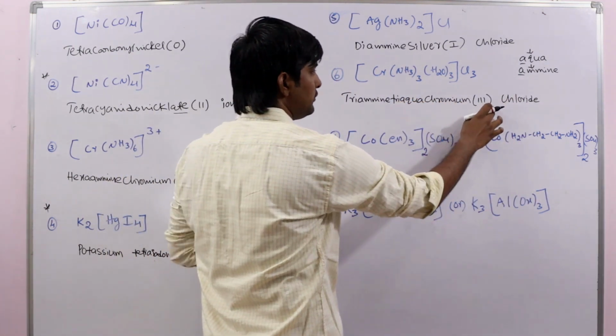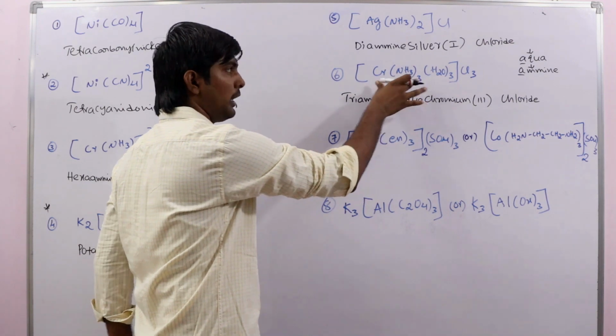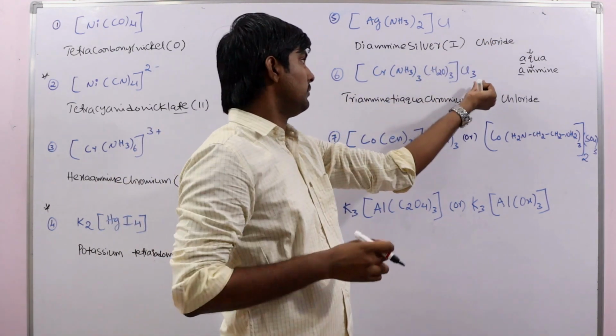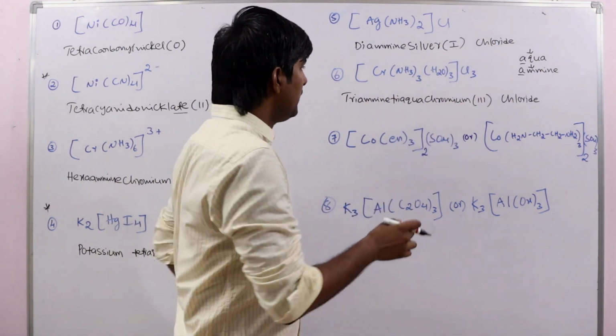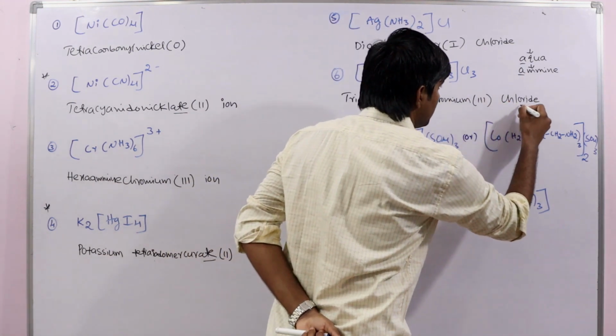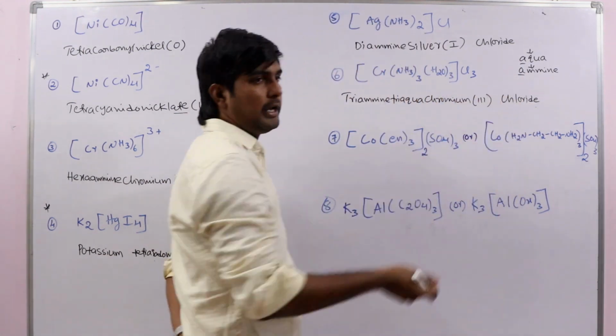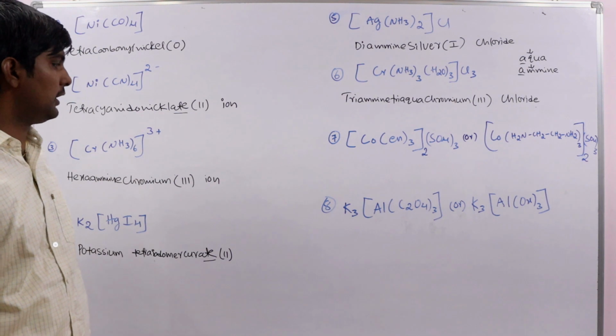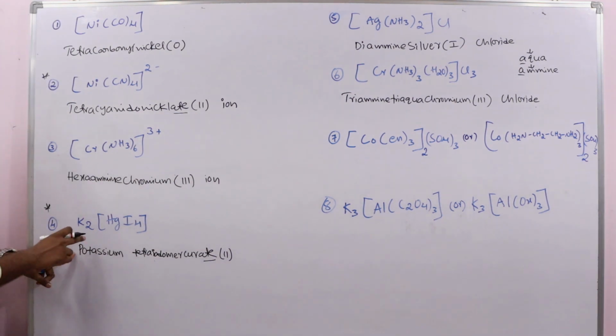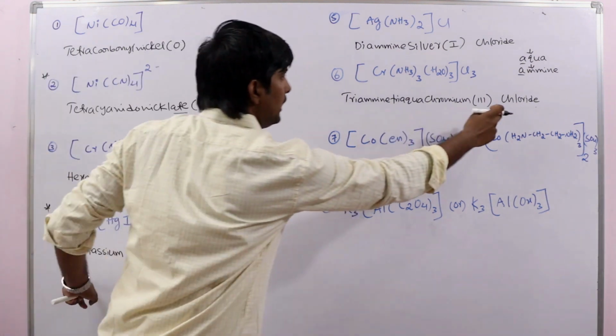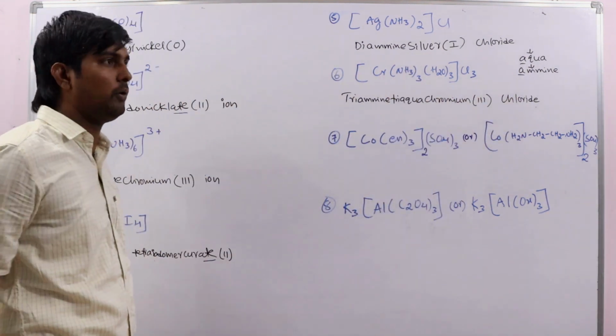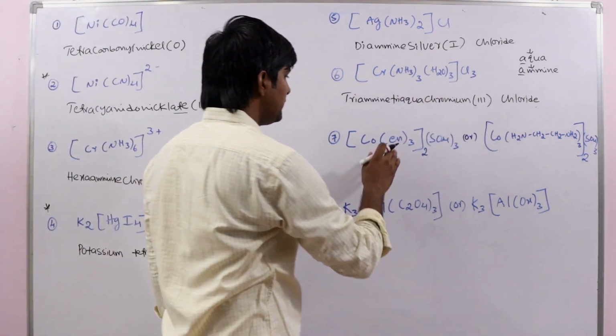See here, also leave space between the cationic sphere and anionic sphere. Here we are just writing chloride, not trichloride. Already we mentioned you should never mention how many species are present in the ionization sphere. Just write the name. See here, chloride, not trichloride. Okay, next see this.